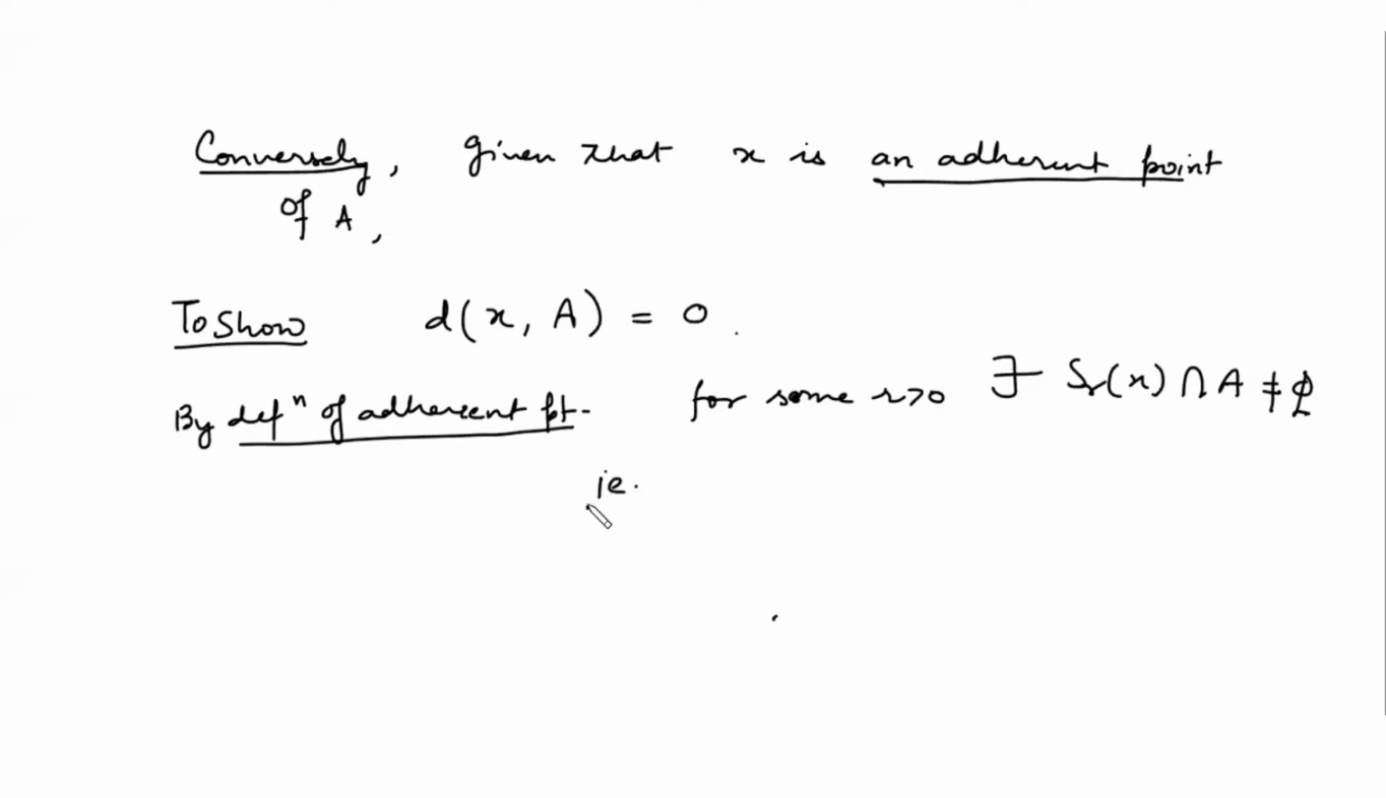That means there must exist some common point in both the sets. In SRX you should have a point and in A also you should have a point, right? So that means, suppose y is some point which belongs to SRX as well as A. By definition of an open sphere, it is a set of all those points whose distance with y will be less than r.